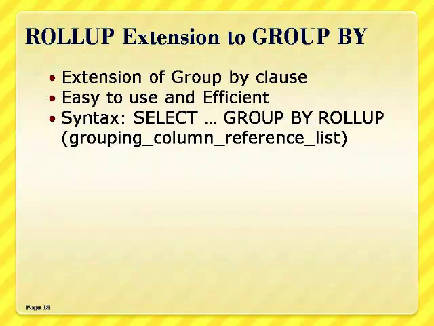It creates subtotals that roll up from the most detailed level to a grand total, following a grouping list specified in the rollup clause. Rollup takes as its argument an ordered list of grouping columns. First it calculates the standard aggregate values specified in the group by clause. Then it creates progressively higher level subtotals, moving from right to left through the list of grouping columns. Finally, it creates a grand total. Rollup creates subtotals at n plus 1 levels, where n is the number of grouping columns.